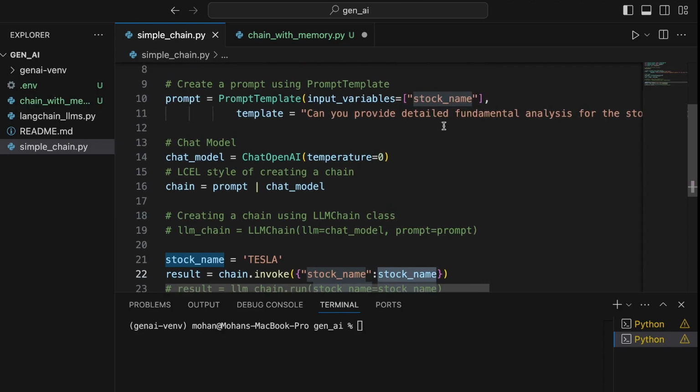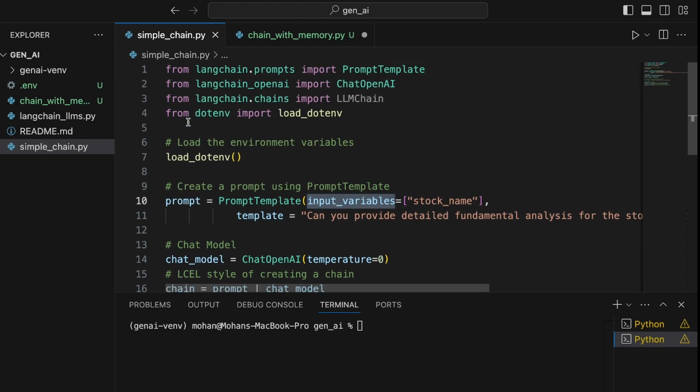So we later use this chain to invoke the LLM by passing in the respective variable name value here. We also have defined an input variable while creating the prompt object here. So this is, on a very high level, what we have implemented in one of our previous sessions. This chain that we have created is completely stateless in nature. The LLM doesn't have any knowledge about the prior messages that are exchanged between the human and AI within the same session.